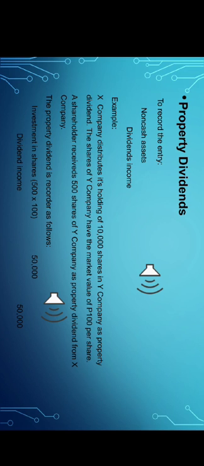It only happens if the corporation doesn't have any cash dividend to distribute to shareholders. Instead of cash or stock, they would be given property dividends. Property dividends are considered income and recorded at fair value. If you are going to enter this property dividend, we debit non-cash assets, called the property dividends, and credit dividend income. Example of property dividend.